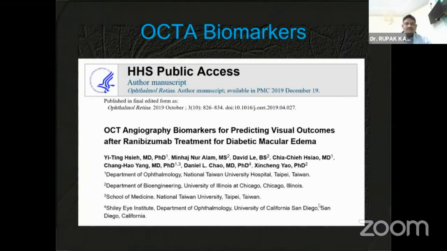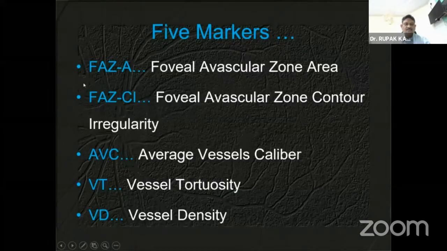So in brief, to talk about the OCT and OCTA biomarkers, I think Dr. Sunil will be talking about this topic. But most important, I just wanted to re-emphasize there are a few things: foveal avascular zone area, foveal avascular zone contour integrity, average vascular caliber, vessel tortuosity and vessel density.